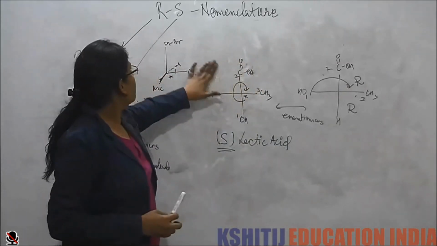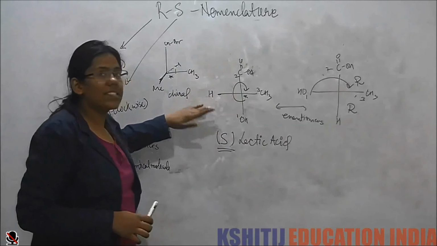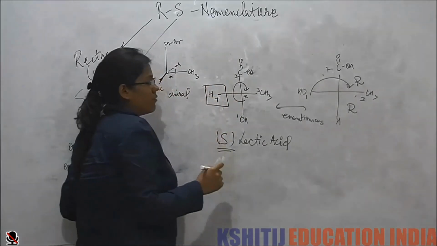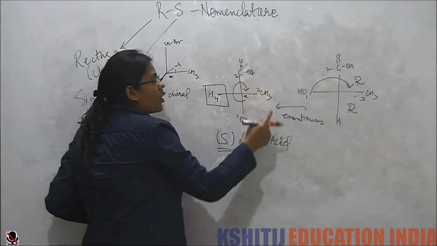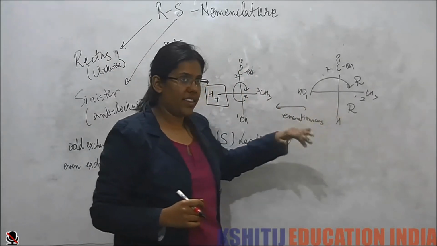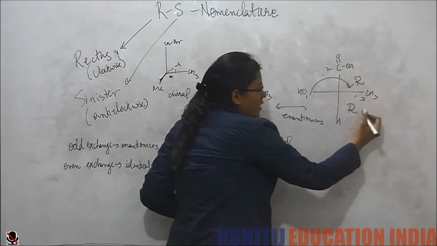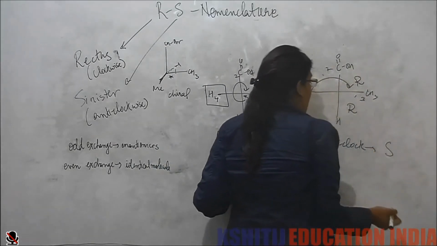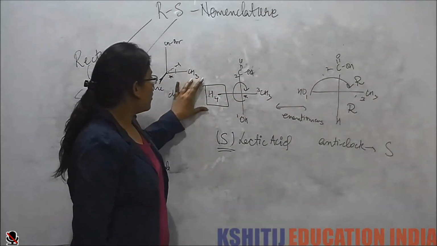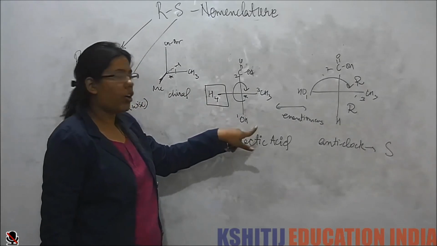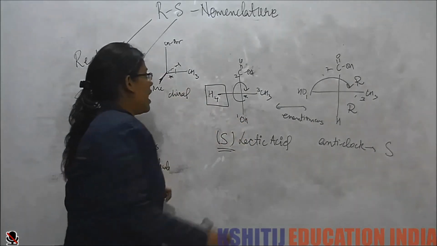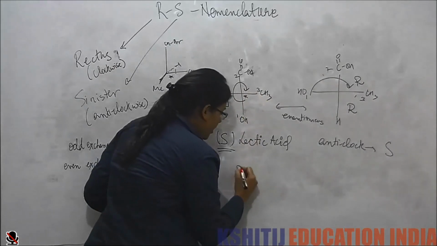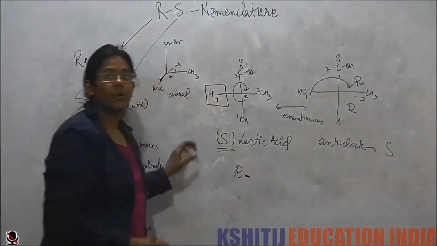So, to sum up, to see the RS nomenclature, always keep in mind the position of the lowest priority group. If the lowest priority group is in the fourth position, then if 1, 2, 3 is clockwise, it is R. If 1, 2, 3 is anti-clockwise, then it is S. But if the lowest priority group is not in the fourth, downward position, then if it is rotating clockwise, we give it S. If it is rotating anti-clockwise, we give it R. And why is this?